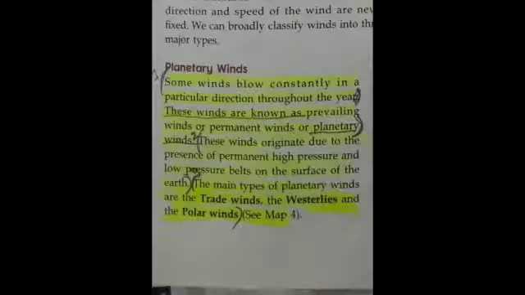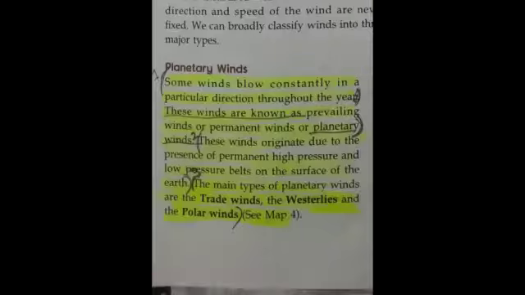The speed and the direction of the wind never remain the same, they keep changing. So, on that basis, we can mainly classify winds into 3 main types. They are planetary winds, periodic winds, and local winds. Now we will study each type of wind. Firstly, we will study planetary winds.